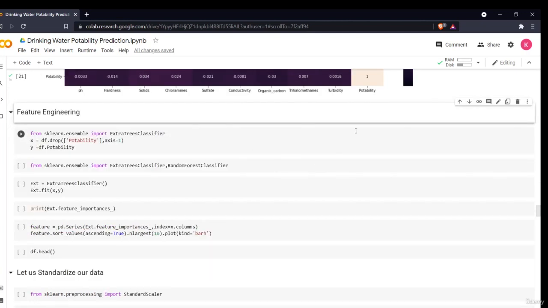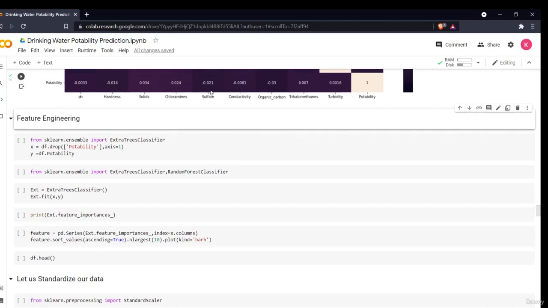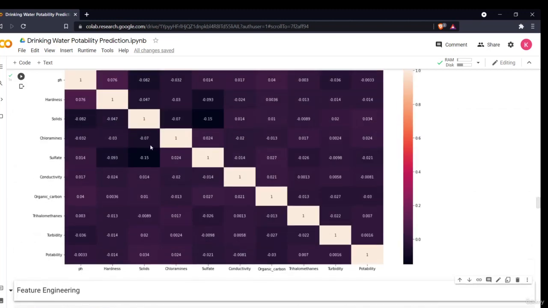Hello all, welcome to the next section of this project, that is the feature engineering part. In the previous sections we did the data analysis part. We saw how different data correlated. Now in this feature engineering section, we'll be looking at feature importance, which feature is important. In the correlation part we did not have much correlation, so we couldn't find out.